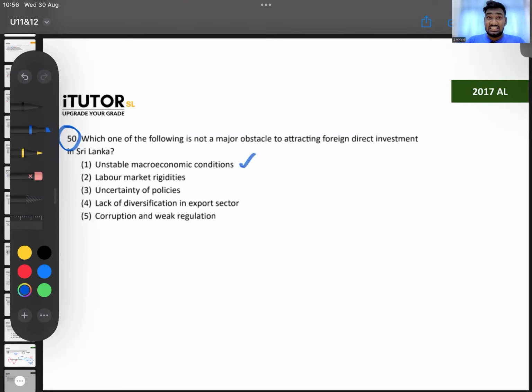Labor market rigidity. Let's say there's so much rigidity, right? If you want to hire people, so many rules and regulations, right? You can only make people work for, let's say, 8 hours a day, right? You pay minimum wage, this much, so many rules and regulations in the labor market. Is that an obstacle?